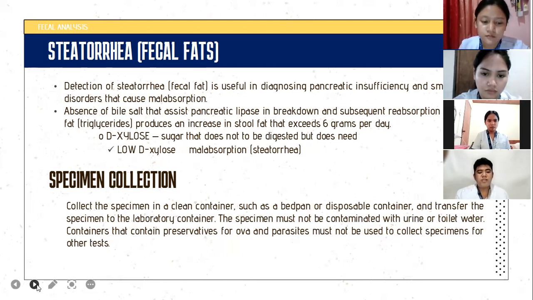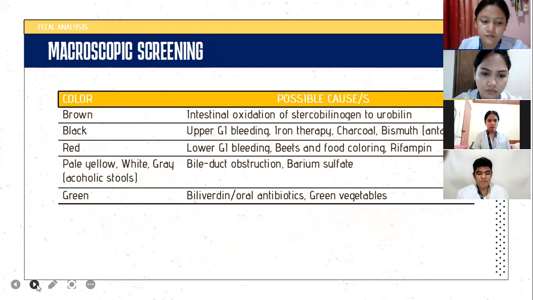Let's talk about the macroscopic screening. We have two tests in macroscopic screening. First one is the color. Color can detect some possible causes as shown in the table. For example, the brown color of feces results from the intestinal oxidation of stercobilinogen to urobilin.